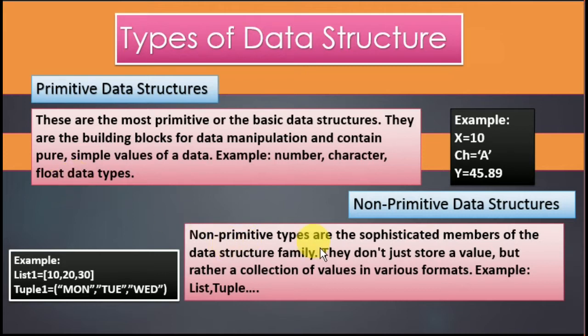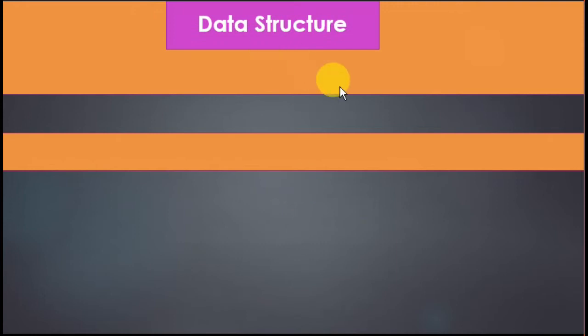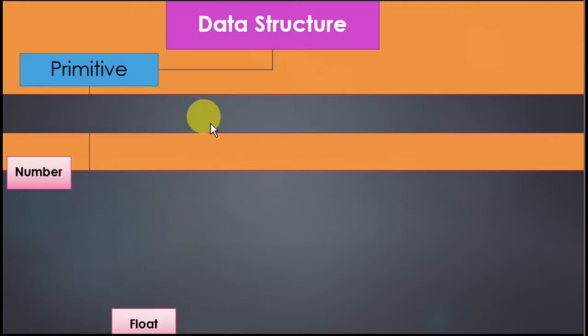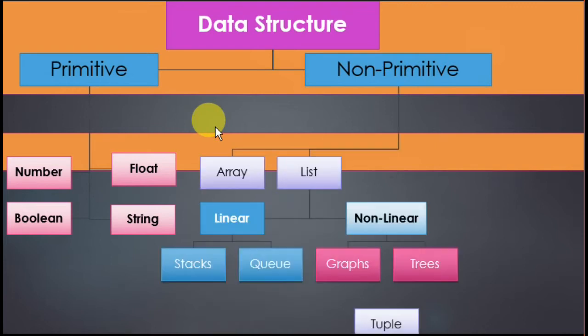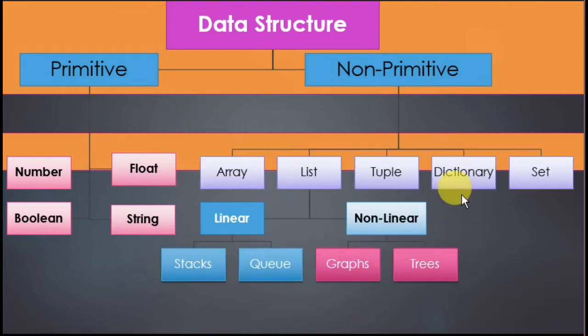Non-primitive types of data structures are list, tuple. Primitive is divided into number, float, boolean and string. Non-primitive: array, list, tuple, dictionary and set. And again the list is divided into linear and non-linear. We are going to discuss stack and queue of the linear part. This is non-linear: graphs and trees.